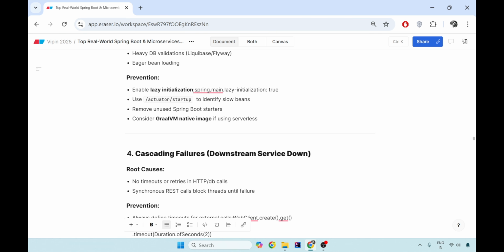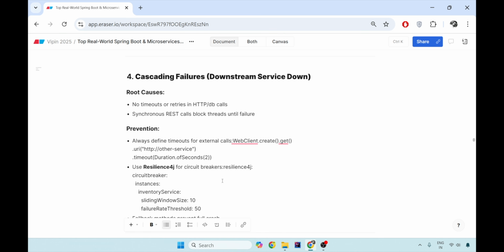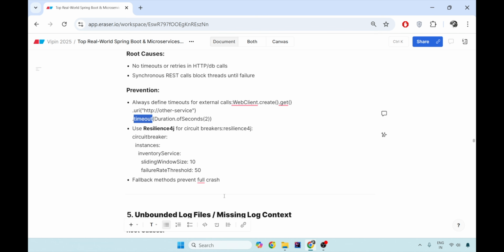The fourth issue that we found in microservice Spring Boot applications is cascading failures. Suppose there is an order service, payment service, and delivery service. If the payment service is down, your order service keeps on waiting for the payment, and the payment service is down. Then you keep on waiting, like a synchronous blocking REST call, until the failure actually happens with a 503 or 500. So the prevention of this is timeouts and proper retries. Whenever you create a WebClient, you can provide the timeout, that you try for this many seconds. Otherwise, drop and say the application is not available for the synchronous call. You can also use circuit breaker patterns to prevent any kind of full crash situation.